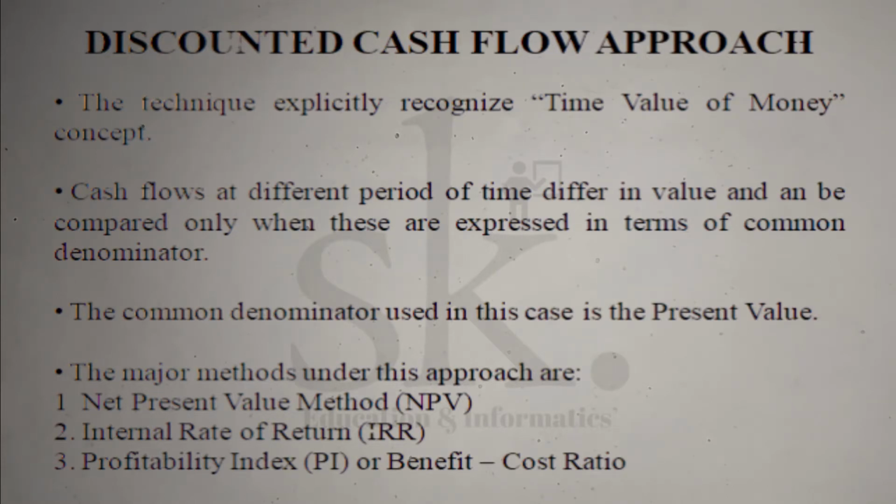Automatically, in the next few years, the first year, second year, third year, fourth year, fifth year, we are going to receive a certain amount of cash inflow. Since we receive it after a certain time, we call it the future value of cash inflow. One is a present value of cash outflow, another is a future value of cash inflow.